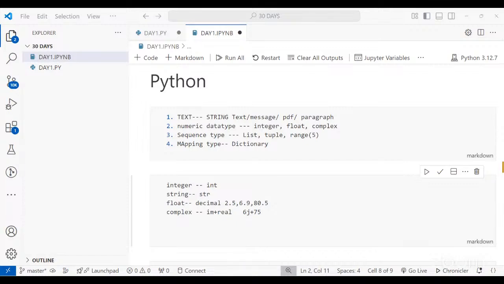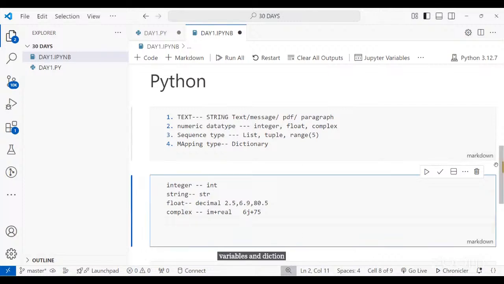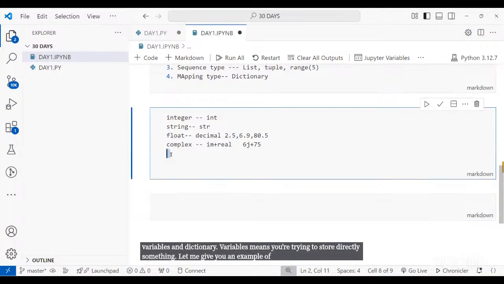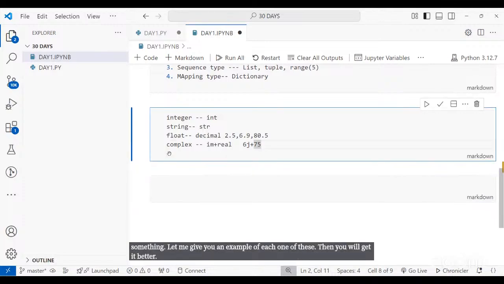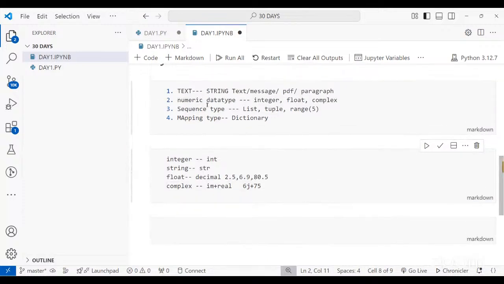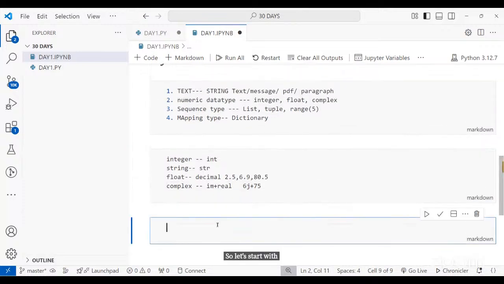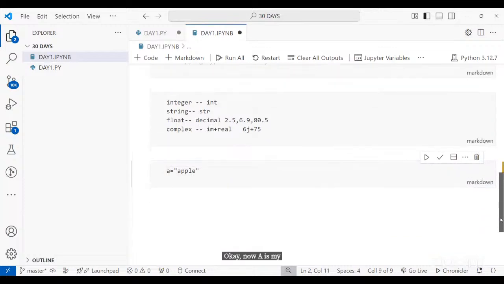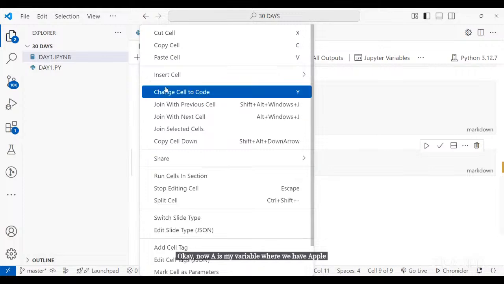Ma'am, what is the difference between variable and dictionary? Variables and dictionary. Okay. Variables means you're trying to store something directly. Let me give you an example of each one of these, then you will get it better. So let's start with the first one. When I'm trying to write down a variable, let's say I've written A is equal to apple. Now A is my variable where we have apple as a single value.